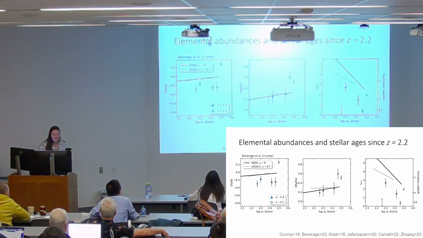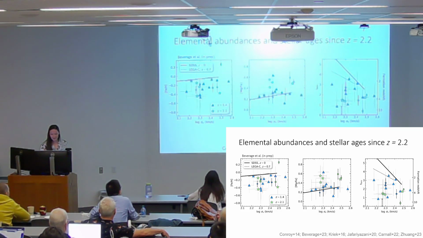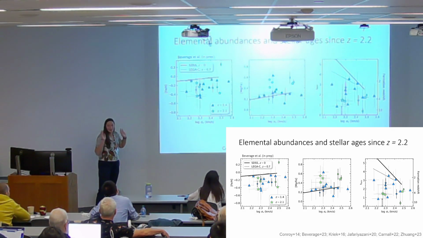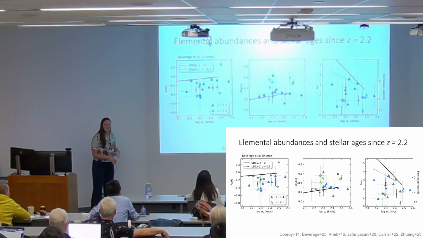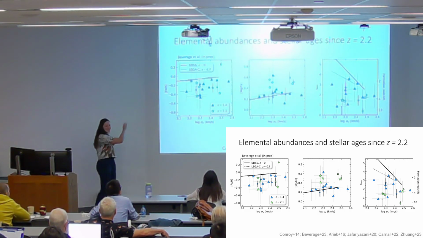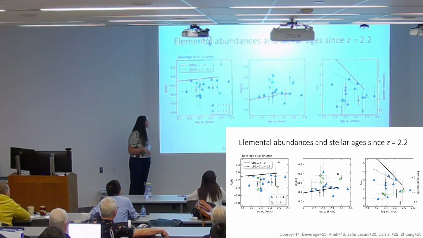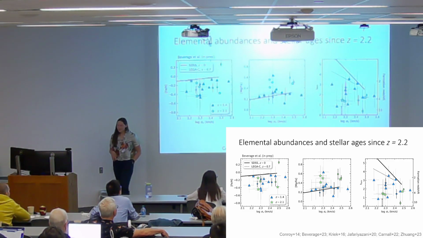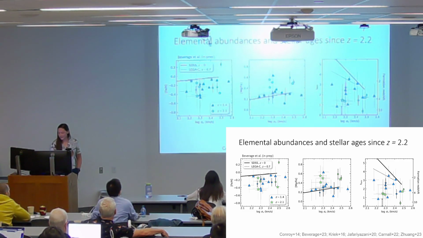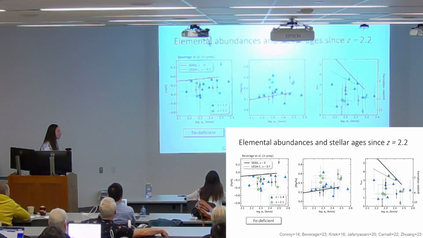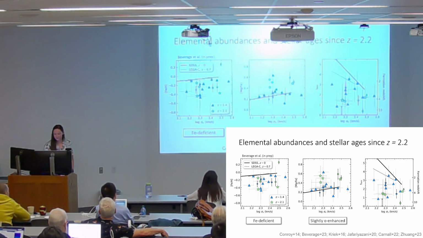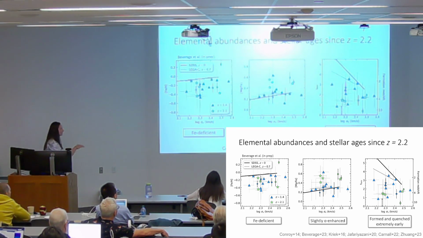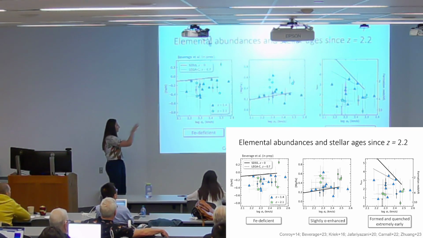But now with the heavy metal survey, we're starting to fill in this parameter space. I will note that these are large uncertainties, but this is just the start. We're making slow progress. Actually, quick now. We tripled the number of galaxies at this redshift. And essentially what we're starting to see is that these galaxies at higher redshift, quiescent massive galaxies, are iron deficient. They're slightly alpha enhanced. And they formed extremely early, and they quenched by redshift 4 at higher redshift.